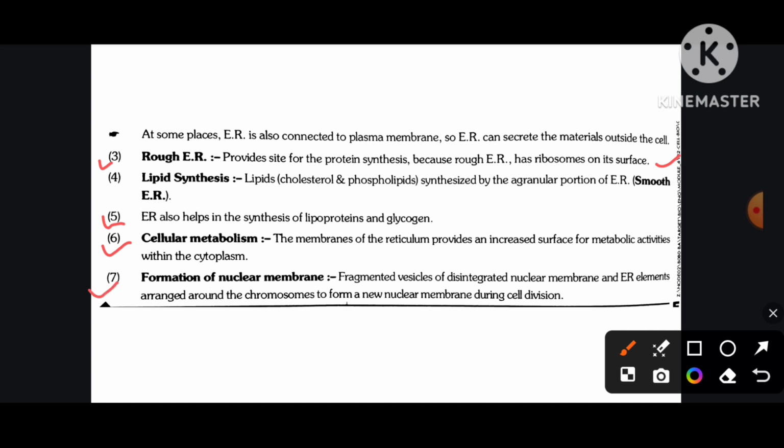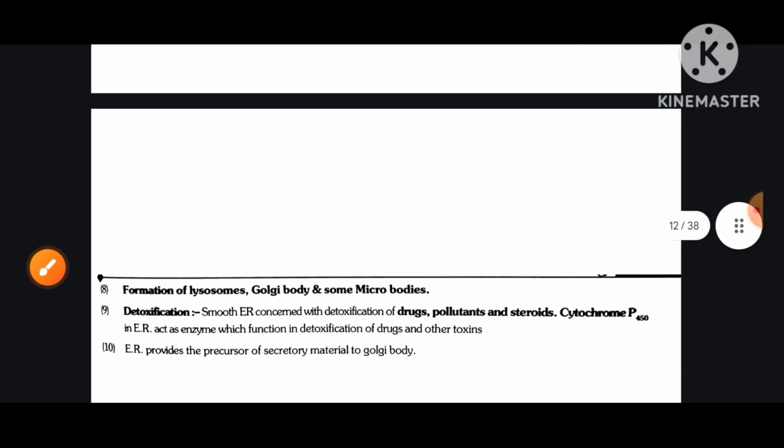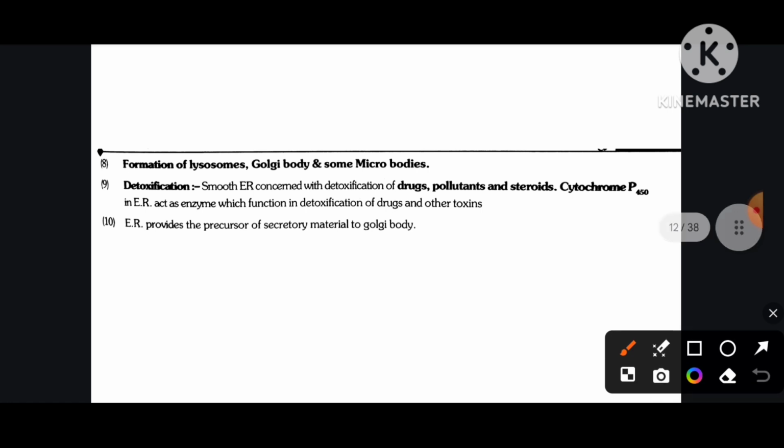Formation of nuclear membrane. Fragmented vesicles of disintegrated nuclear membrane and endoplasmic reticulum elements arrange around the chromosomes to form a new nuclear membrane during cell division. Formation of lysosomes, Golgi bodies, and some microbodies.